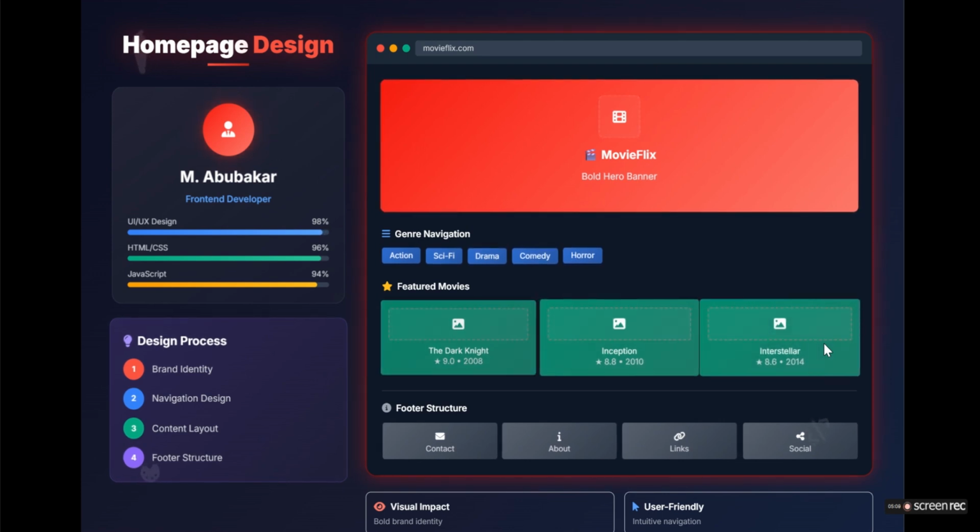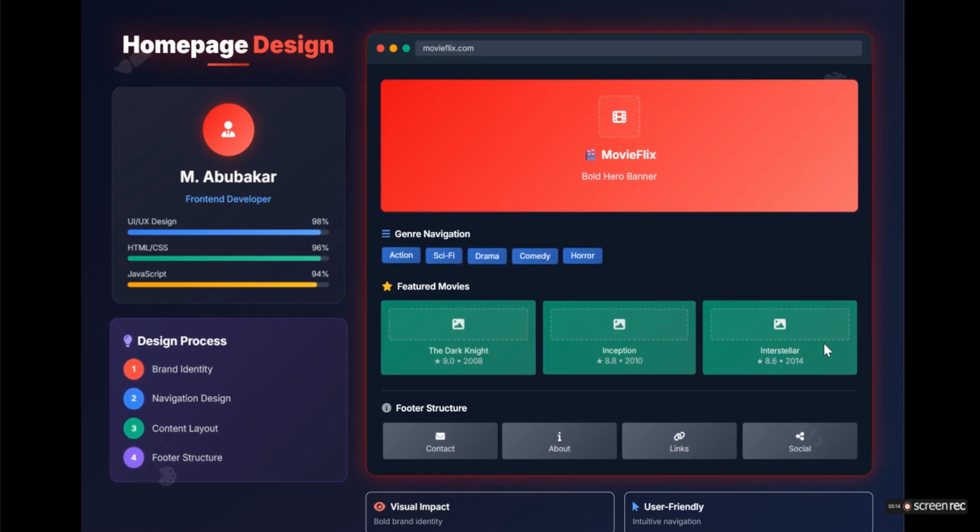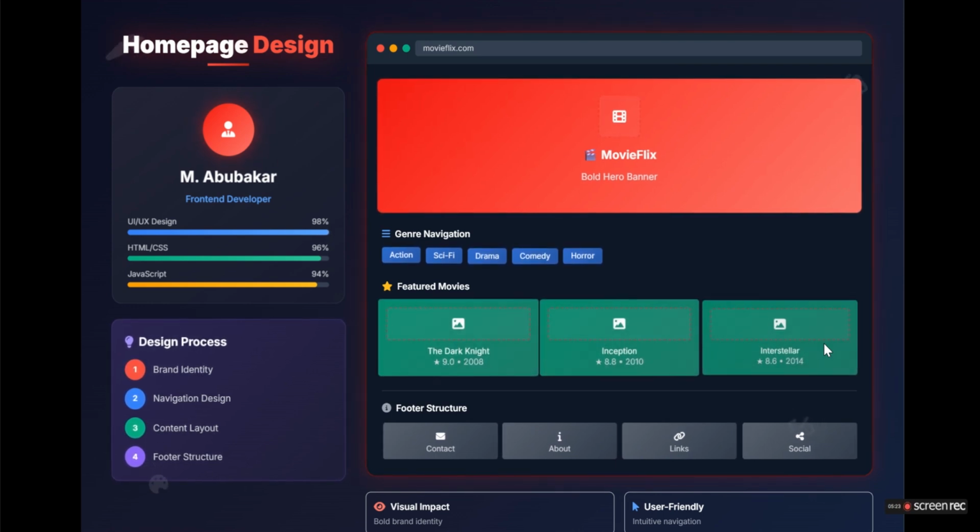What were the technologies used in the home page? UI and UX is used 98%, HTML CSS used 96%, JavaScript is used 94%. This home page will provide you a seamless, smooth experience, and will provide a navigation bar.